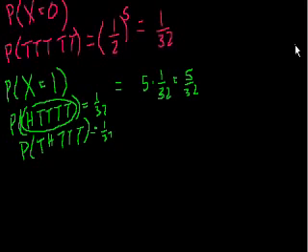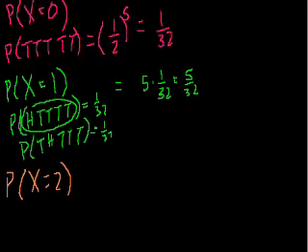Fair enough. Now it gets interesting. I'll do each of these in a different color. What is the probability that my random variable is equal to 2? So I flip the coin 5 times. What is the probability that I get exactly 2 heads? Now it becomes a little bit interesting. So what are all the situations? I could have heads, heads, tails, tails, tails. I could have a head, tails, heads, tails, tails. And if you think about it, there are these 2 heads, and they can go in a bunch of different places, and it starts to get a little bit confusing.